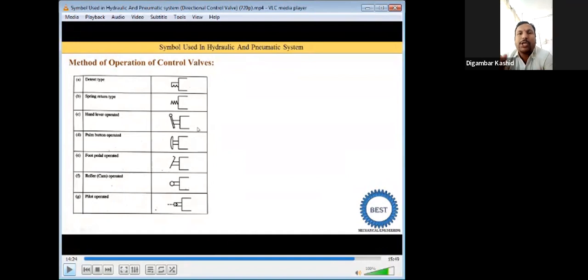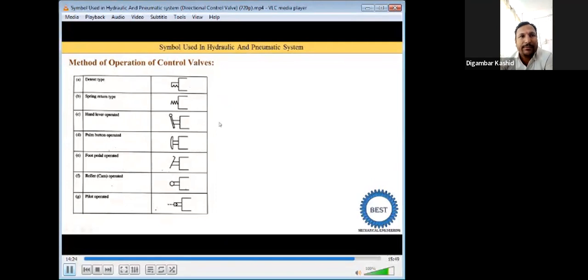These are all methods of operation or methods of actuation you can call. If you want to actuate, start or operate any control valve, these are the different types of actuation mechanisms. In that, manual or mechanical is there. One is electrical, that is the solenoid valve, and pilot operated. So this also we have discussed, but as a repetition, as a brush up or recap, we are discussing this one.